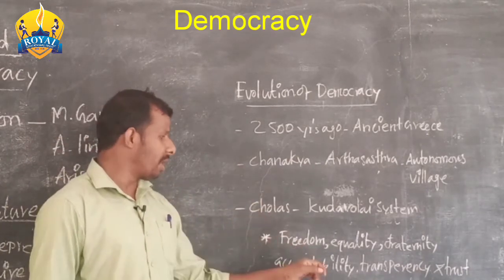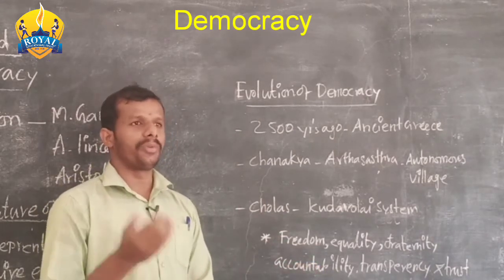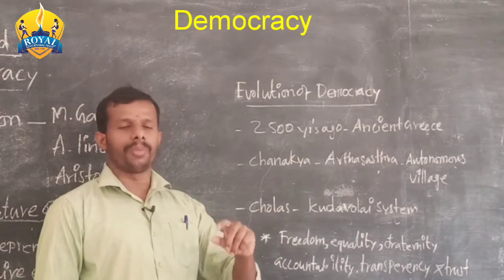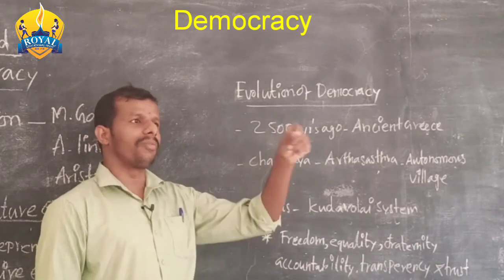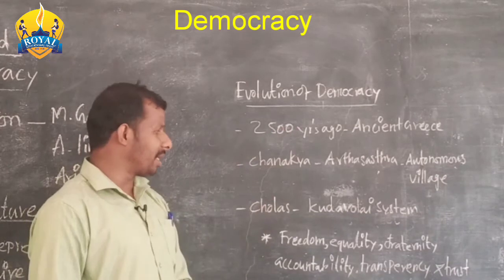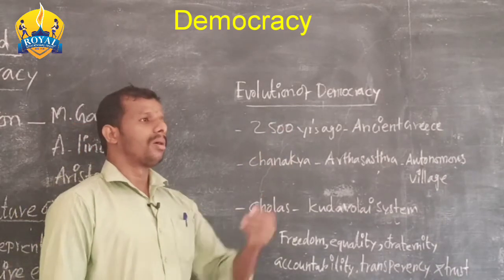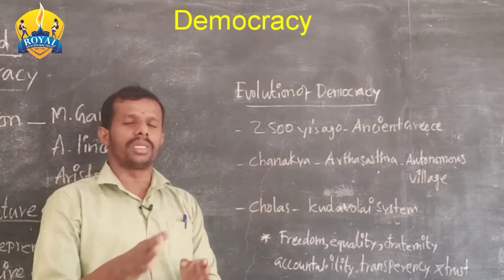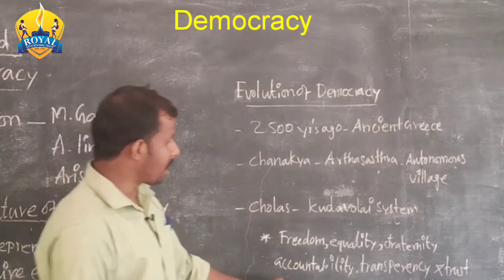We have to analyze that person's nature, whether he is the right choice or wrong, and then elect. Why? That person must be accountable. For whatever purpose we elected him, he should provide all those things to the people. So that is accountability.